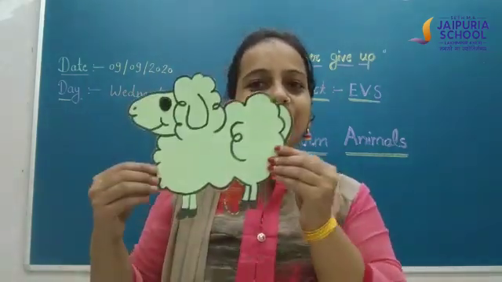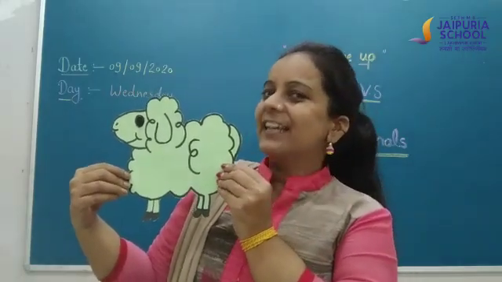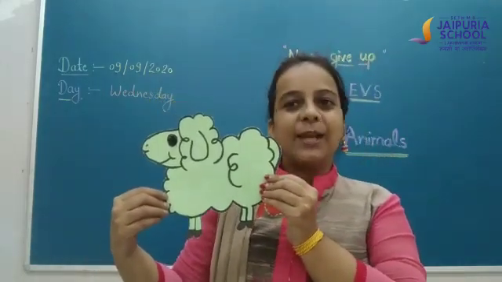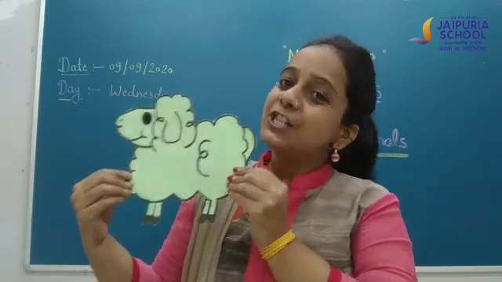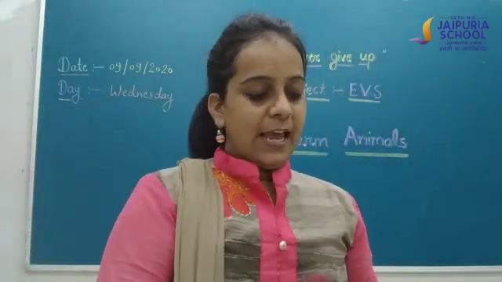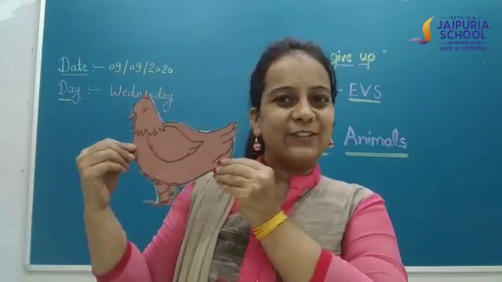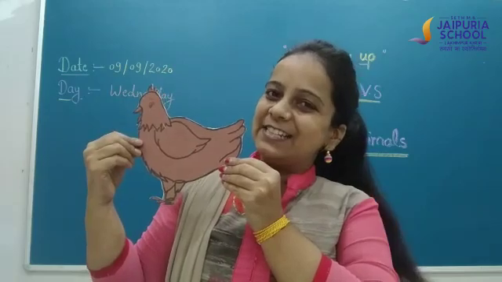And tell me student, what is this? Which animal is this? This is sheep. And Miss Guinea also loves sheep. And student, tell me, what is this? Yes, very good.